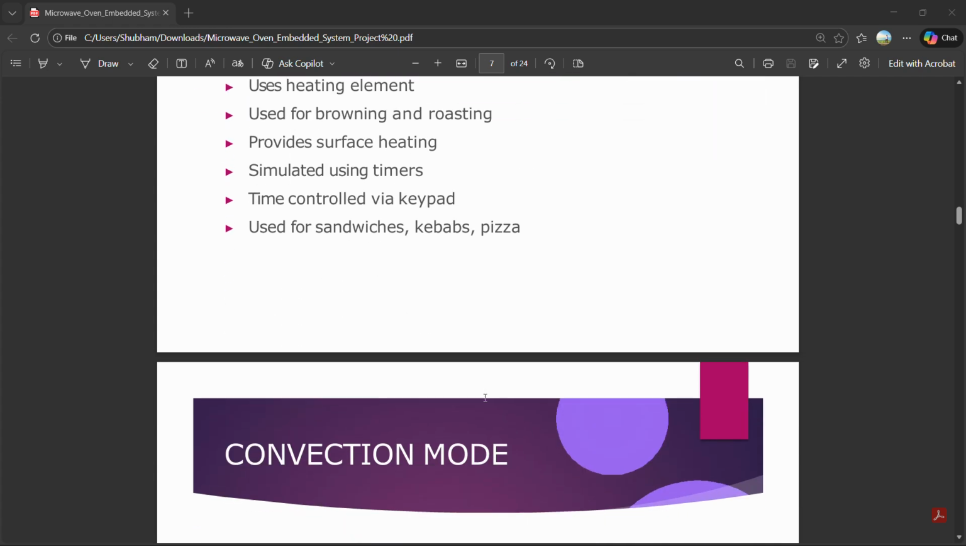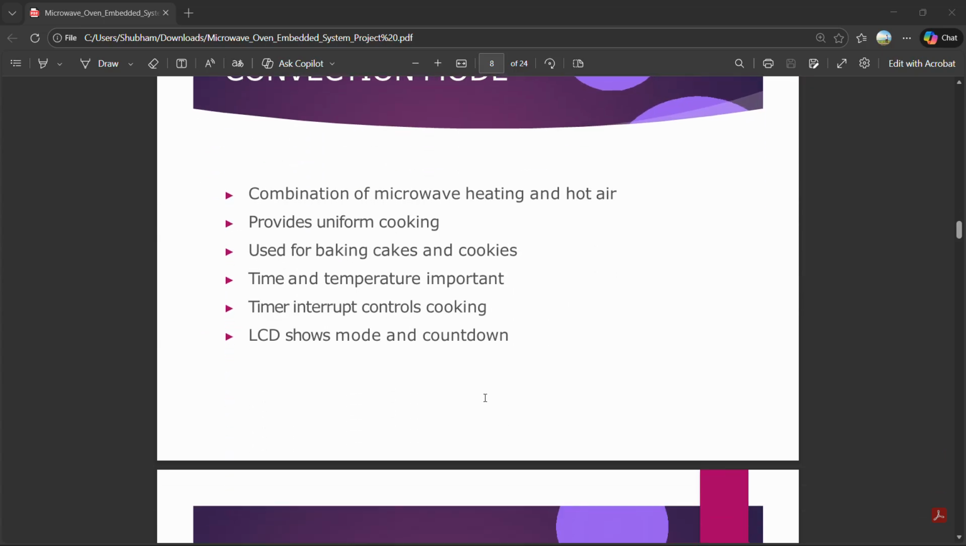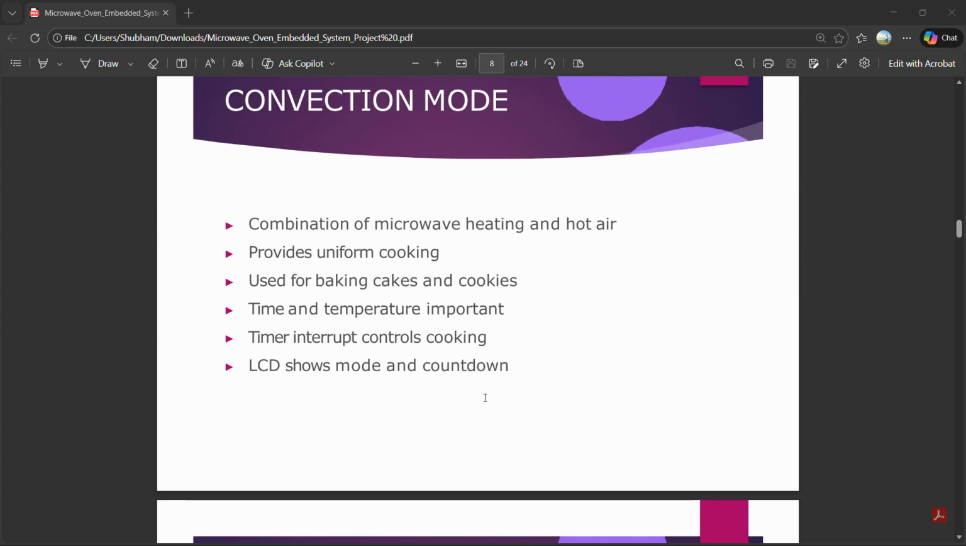Next is the convection mode, a combination of microwave heating and hot air, which results in uniform cooking. It is suitable for baking cakes, cookies, and bread. In the embedded system, a timer interrupt controls the cooking duration, and the LCD displays the selected mode and countdown.